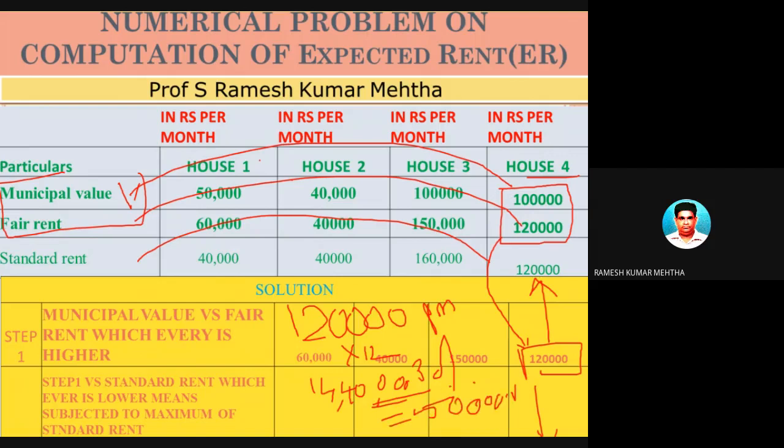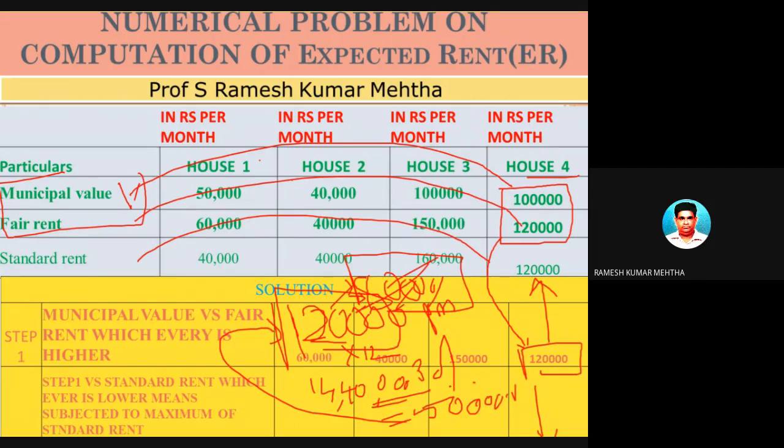So to reduce the tax, what will they do? They will reduce this and say, I have given this house property at 80,000 rupees per month only. So what is he trying to do? He is trying to avoid income tax. So the government says, okay, you have given it at 80,000 rupees, but the expected rent from this is 1,20,000. So I will not take into account this one for the purpose of income tax calculation. I will take into account this one. So that is the logic, we call it black money.